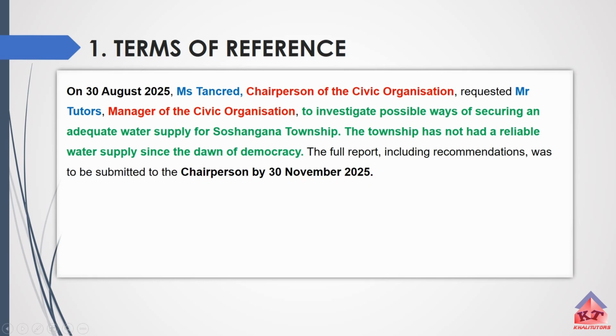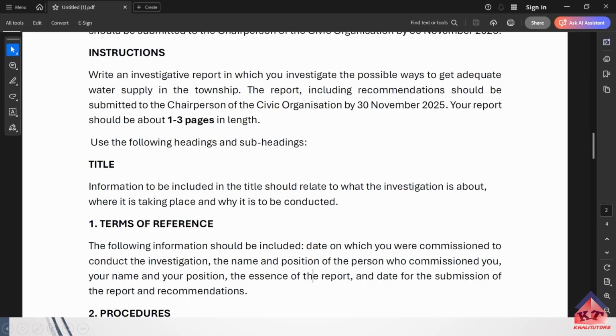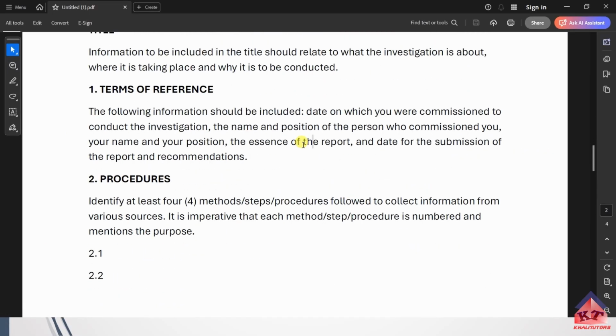Okay, so let us look at the instruction and see if we have everything that they said we need to include there. Okay, they said they wanted the date on which you were commissioned to conduct the investigation. Okay, I've already stated that it was the 30th of August 2025. The name and position of the person who commissioned you. We've mentioned this information. Your name, I've mentioned my name. Your position, I've mentioned my position. The essence of the report, I've mentioned what we were supposed to do and the reason for doing that.